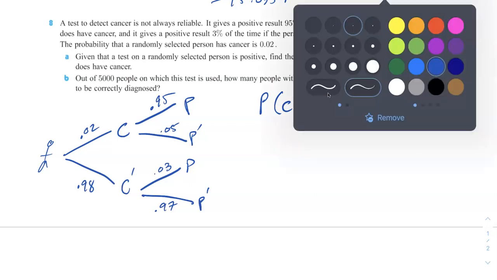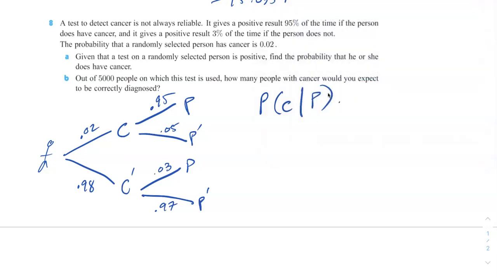So all we're going to do is use the formula. The formula here is cancer and positive over positive. Cancer and positive is the straightforward one. This is going to be 0.02 times 0.95. For positive, remember when you want to find positive, how do you get there? Well, you get there by this line, or you get there by this line.